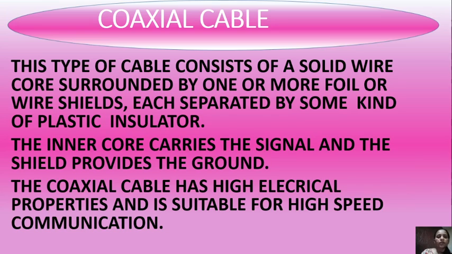This type of cable consists of a solid wire core surrounded by one or more foil or wire shields, each separated by some kind of plastic insulator. The inner core carries the signal and the shield provides the ground. The coaxial cable has high electrical properties and is suitable for high-speed communication.